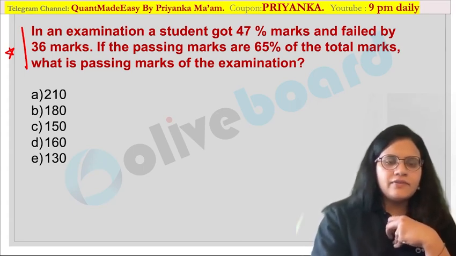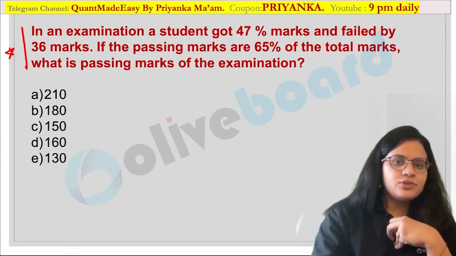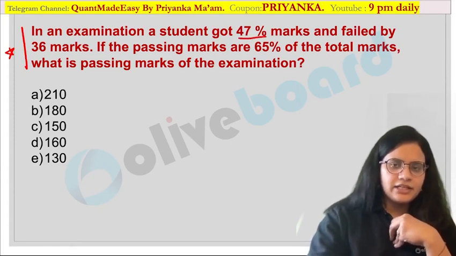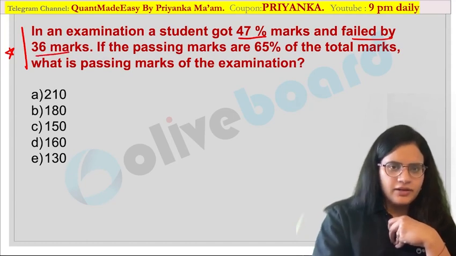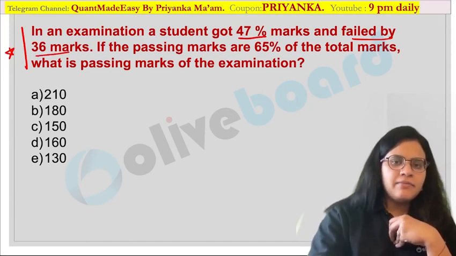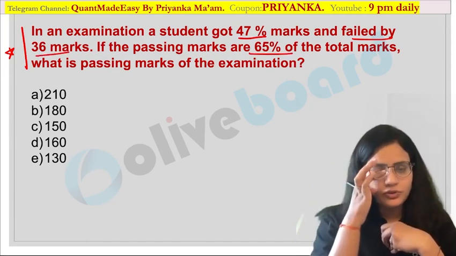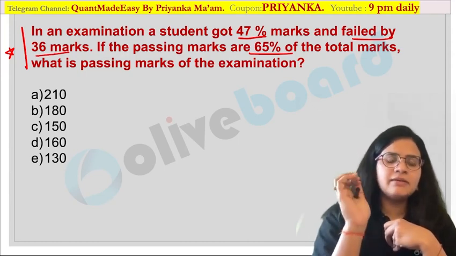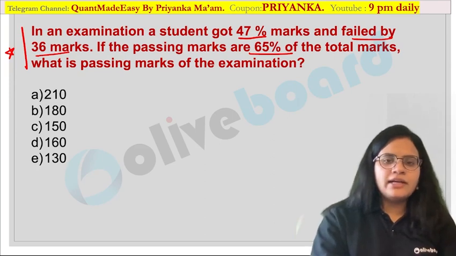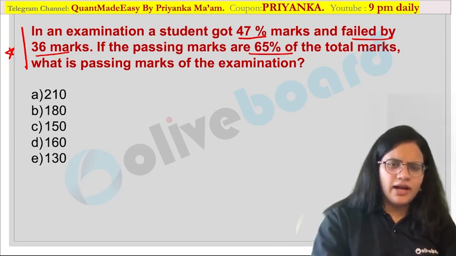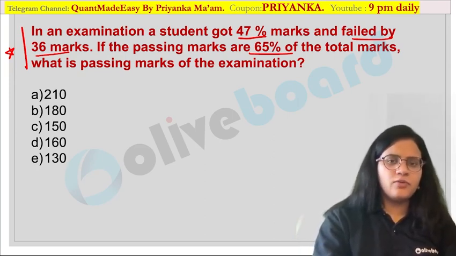So here they have given you, in an examination, a student got 47% of the marks and he failed by 36 marks over here. And they have given you, if passing marks are 65% of the total marks, then what is the passing marks of the examination? Okay, so this is the question. Now let us convert this value into the equation format. Now what is given?